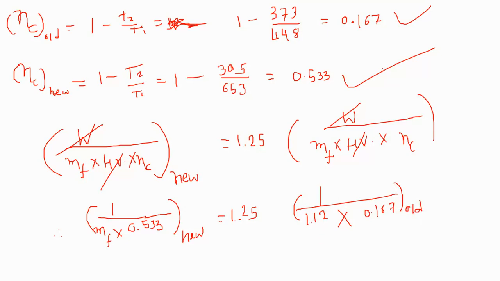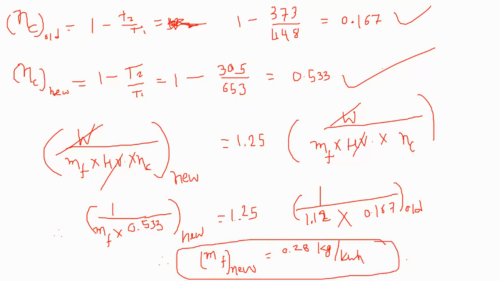This is 1.12, not 112. When you solve this, you will find the mass of fuel for the new type of power plant is 0.28 kg per kilowatt hour. This is the answer.